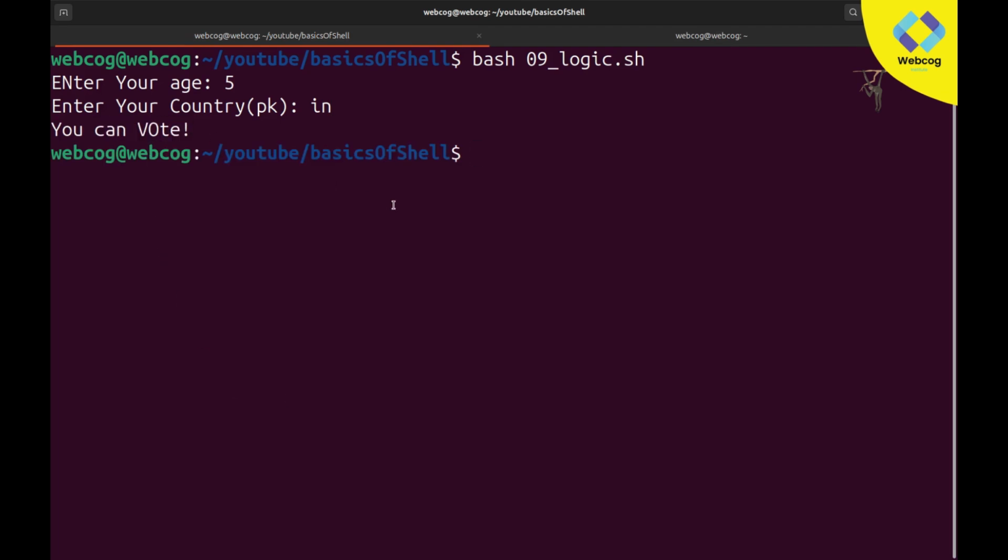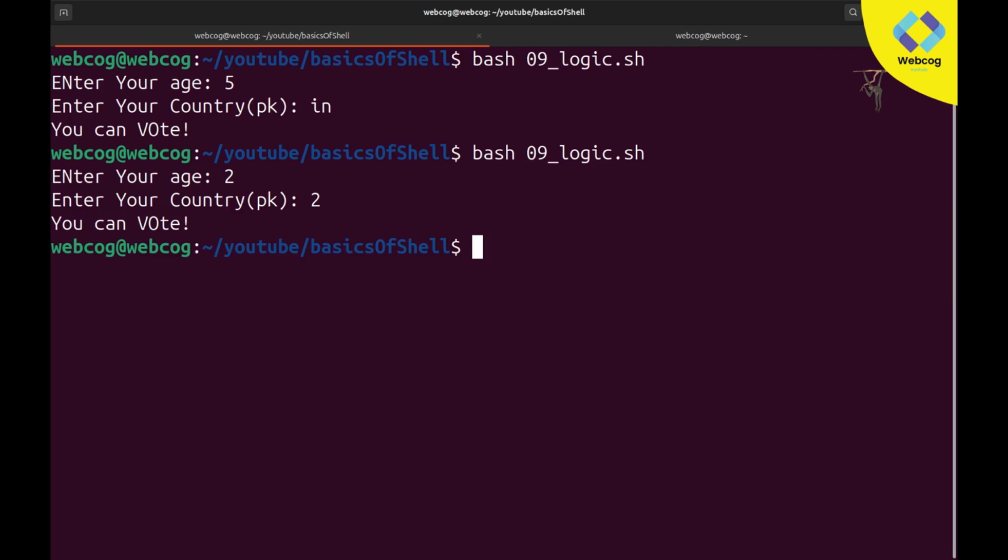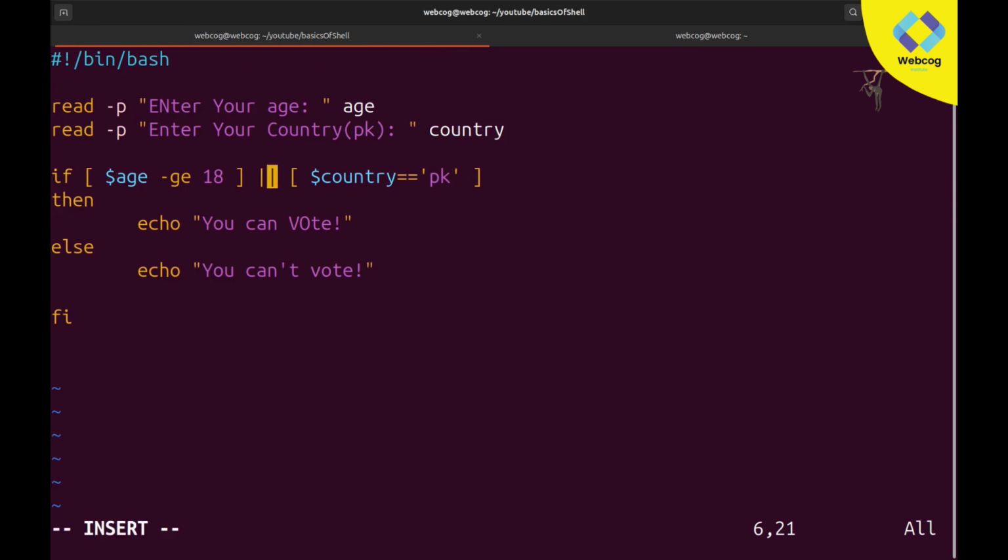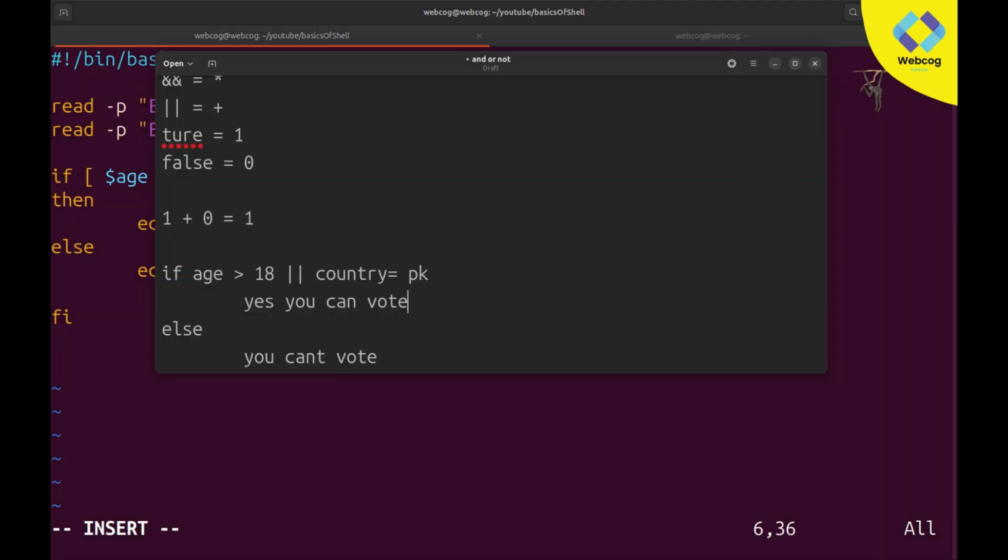But this time, if I write it, it is still saying you can vote. And why is it saying that? I think we missed something here. It needs to give us an error because both of our conditions are not satisfied. PK. Let me see what's wrong here.